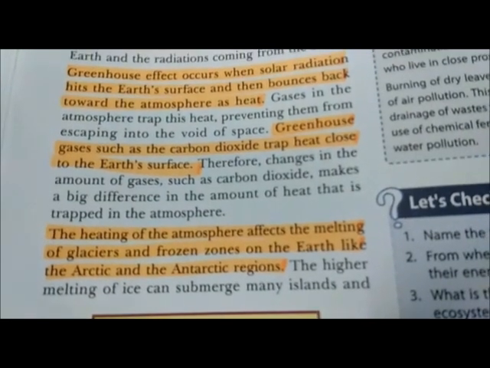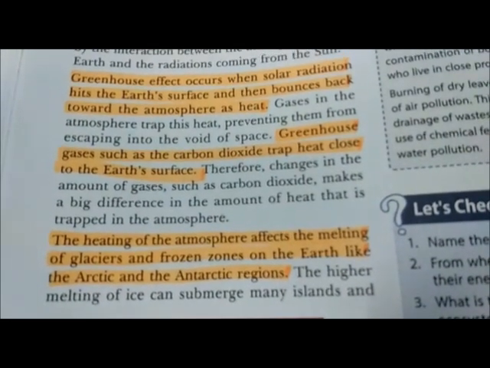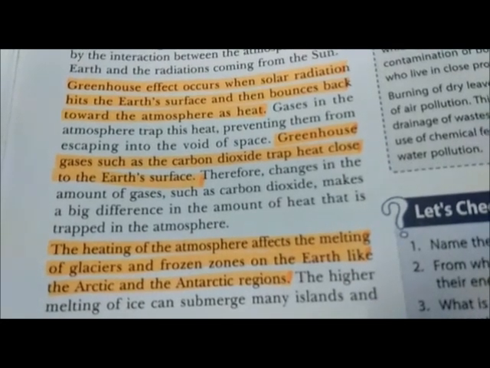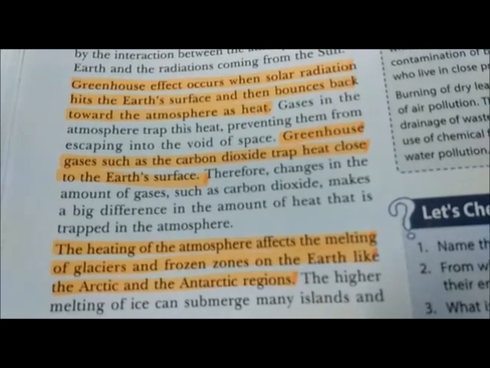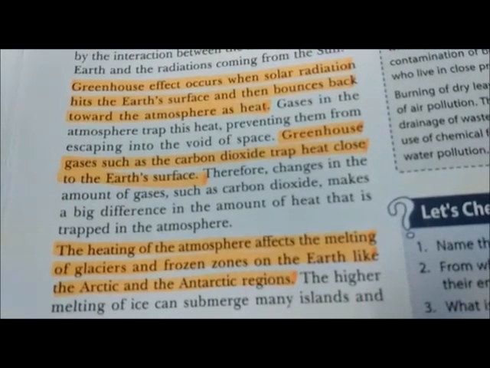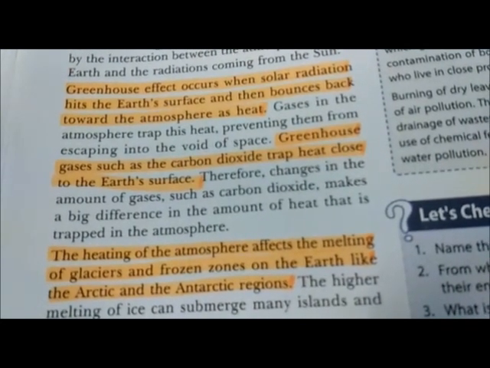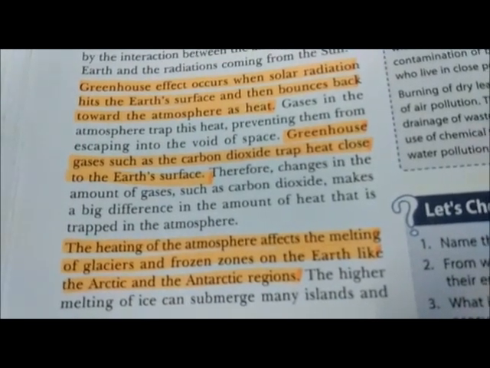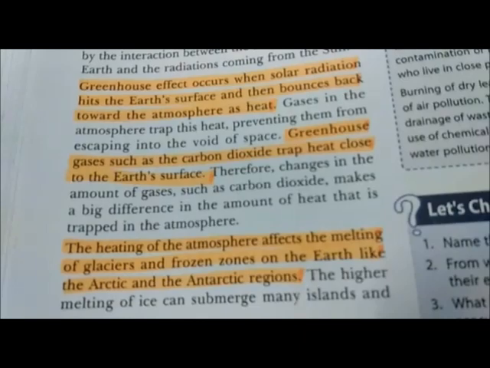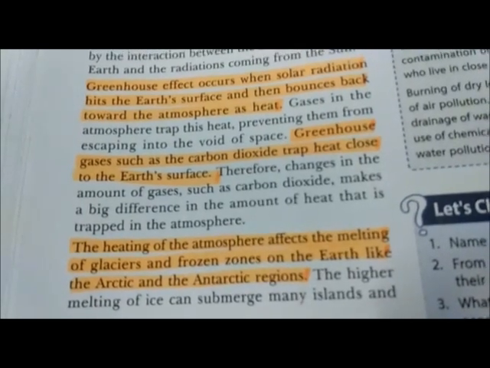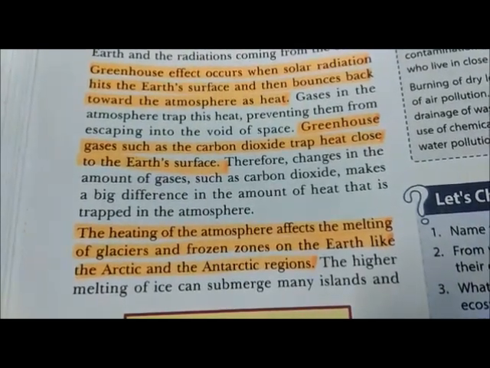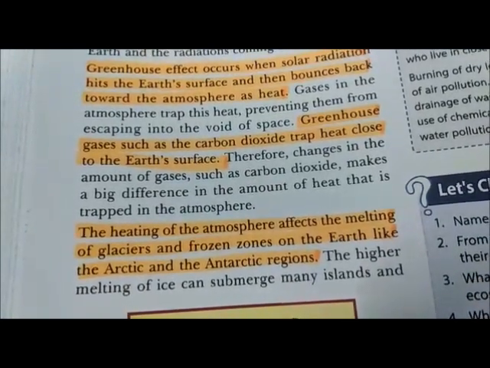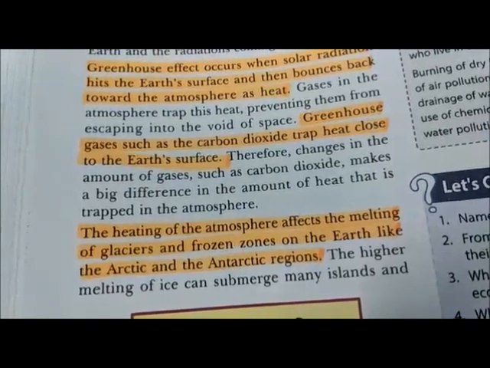What is greenhouse effect? It is a natural process that warms the earth's surface. When the sun energy reach the earth atmosphere, some of it is reflected back to space and the rest is absorbed and re-radiated by the greenhouse gases. And the absorbed energy warm the atmosphere and the surface of the earth.